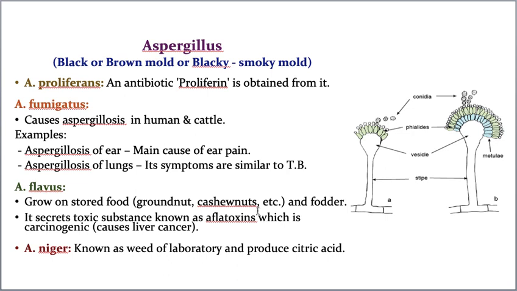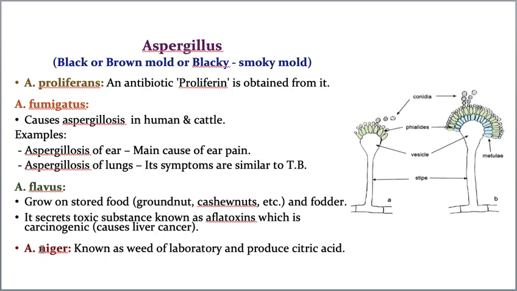By mistake, if you consume this aflatoxin, you will get cancer. That's why it is called carcinogenic. What is the meaning of carcinogenic? Any substance which causes cancer is called carcinogenic. Understood? Sometimes when you are eating groundnuts, you come across some bitter groundnuts.